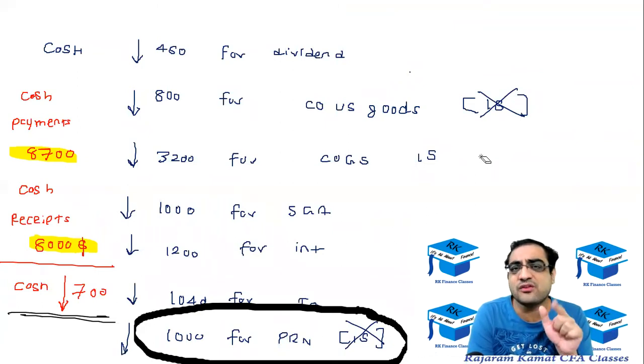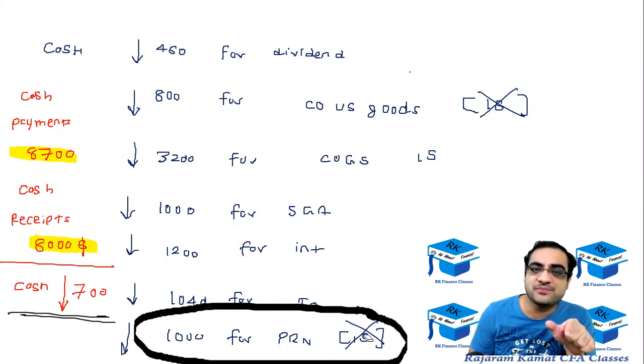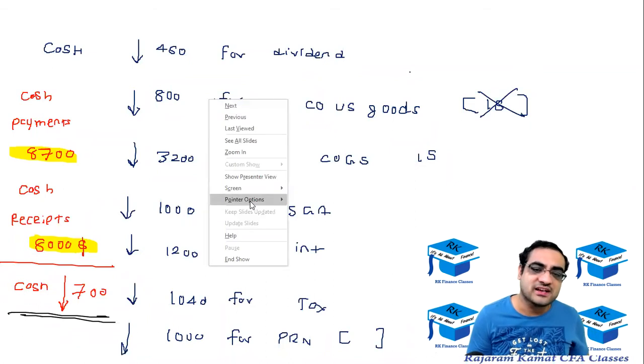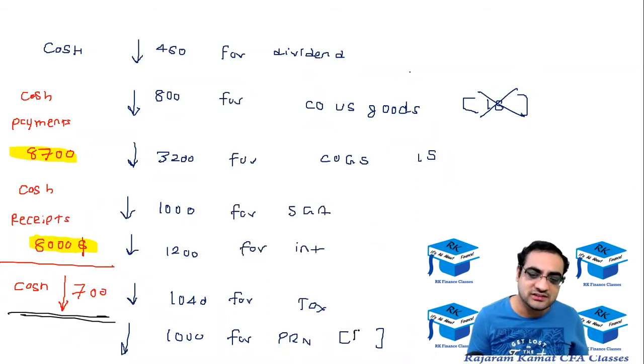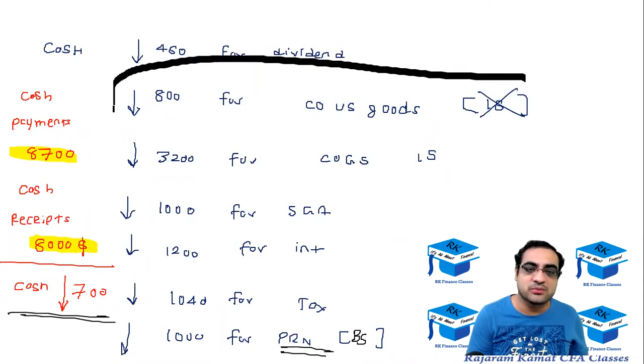The 1,000 paid for the principal, we reduced that from the loan outside. So truly, it was not considered in the income statement, but we considered that in the balance sheet. Let me just mention, the principal payment was considered directly in the balance sheet by reducing the loan. The loan got reduced. And now comes the point related to this 800, which is not being put in the income statement.